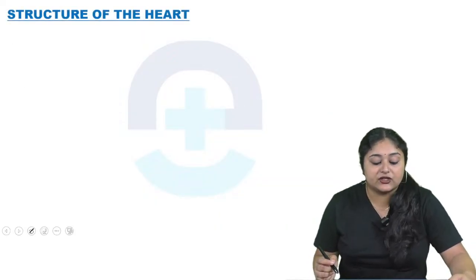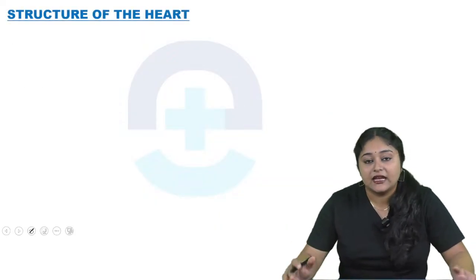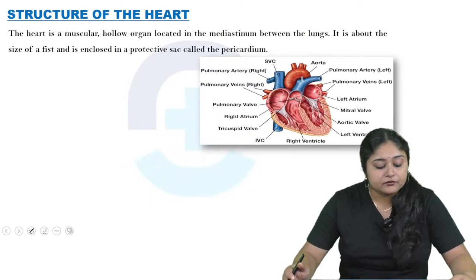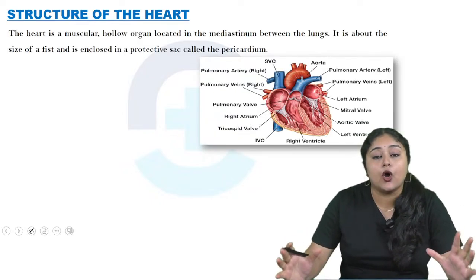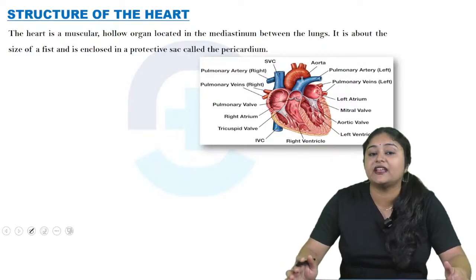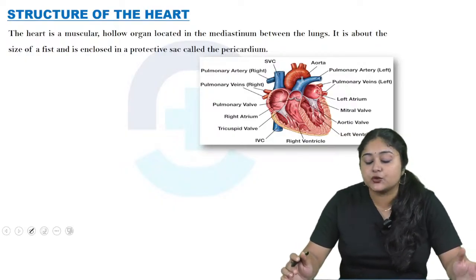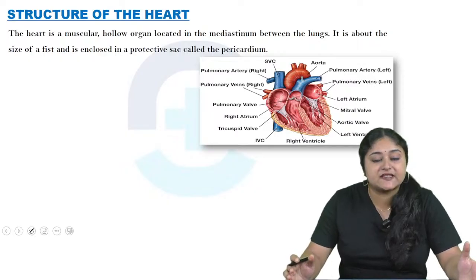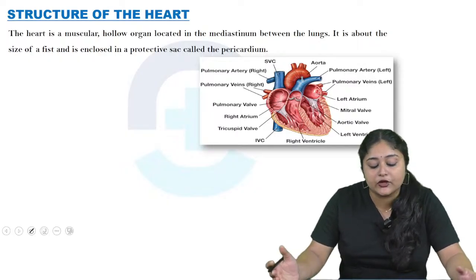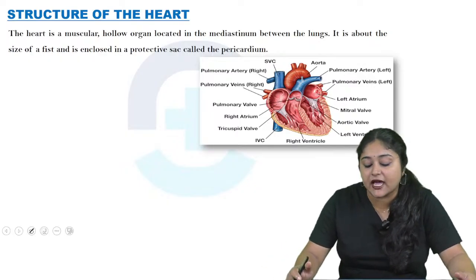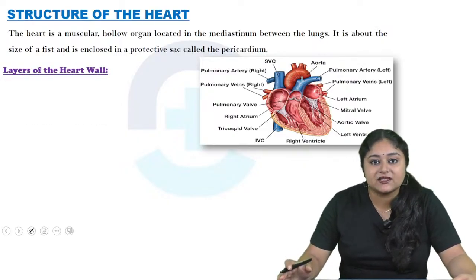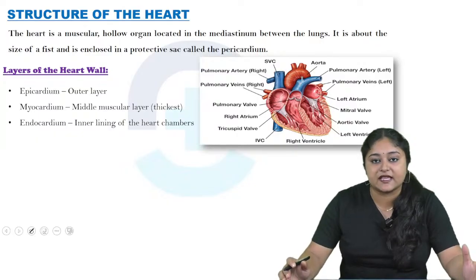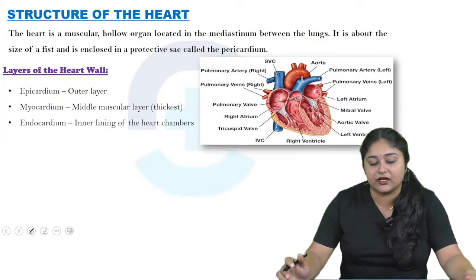Now come to the next, that is structures of the heart, like essay questions. Okay. So heart is a muscular as well as hollow organ which is mainly located in the mediastinum, the space between the lungs, and it's about the size of a fist, and it's enclosed in a protective sac which is called the pericardium. Okay, so what are the layers of the heart? There are mainly 3 layers: epicardium, myocardium and endocardium.